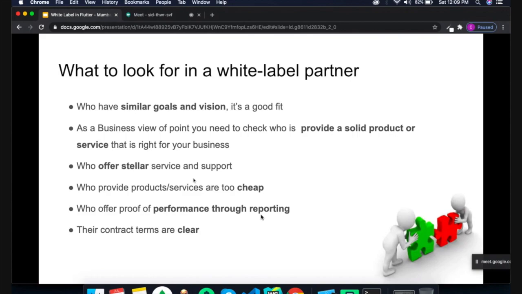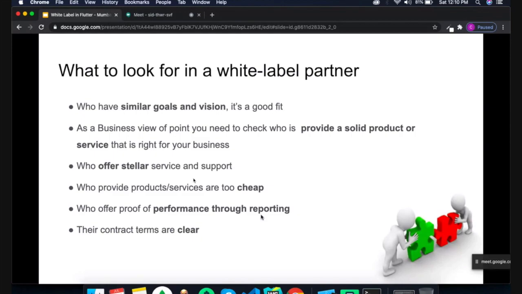Another is who is offering performance and reporting, some technical background. If we check, maybe you buy code from another developer, or you can see open source code, the display looks good, but when we use it, the performance is not good. Like when we click the OK button or payout button, it takes so much time, or there are crashes. So we need to check whether they provide this kind of feature before becoming a white label partner, and whether their contract terms are clear.